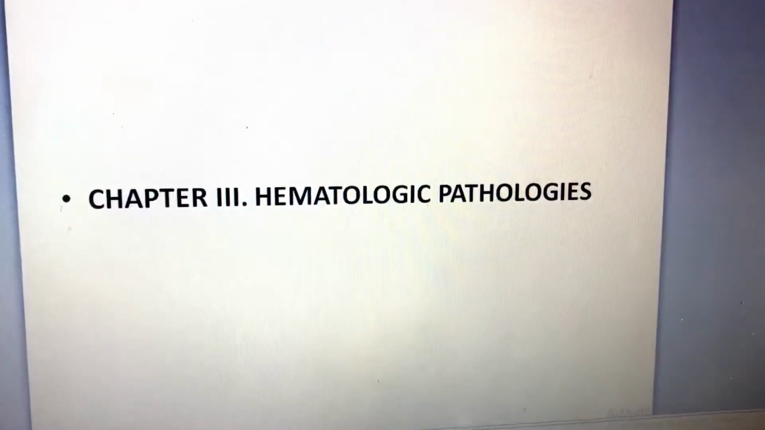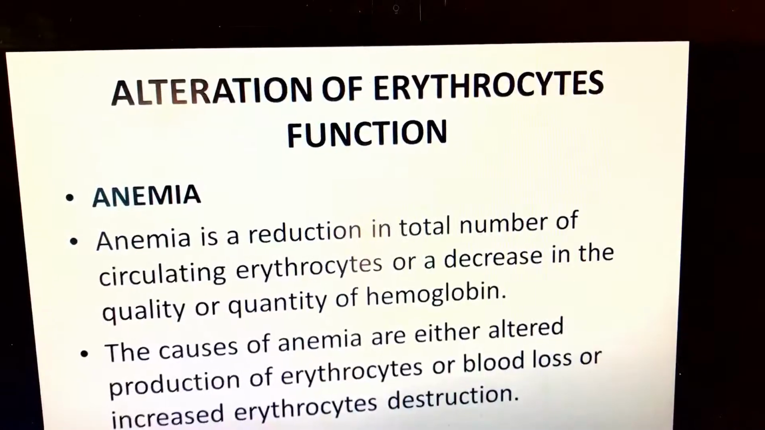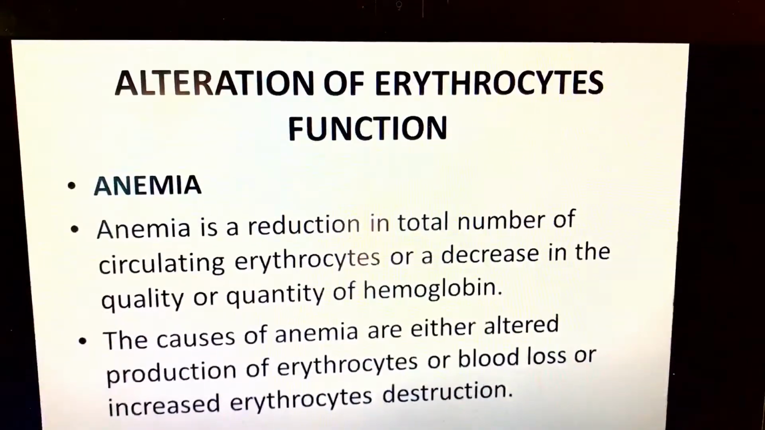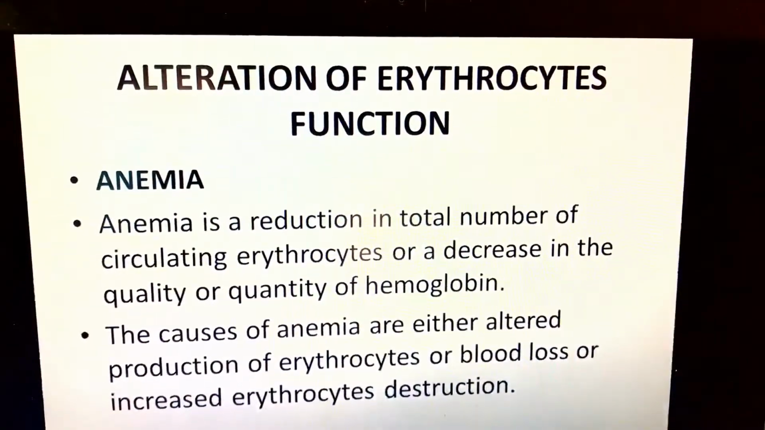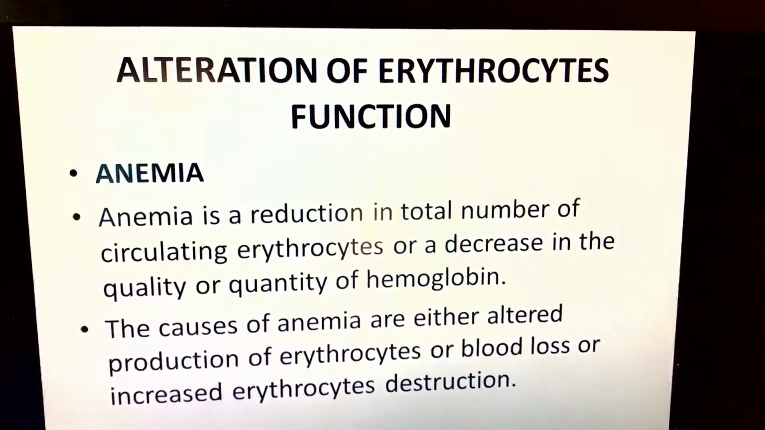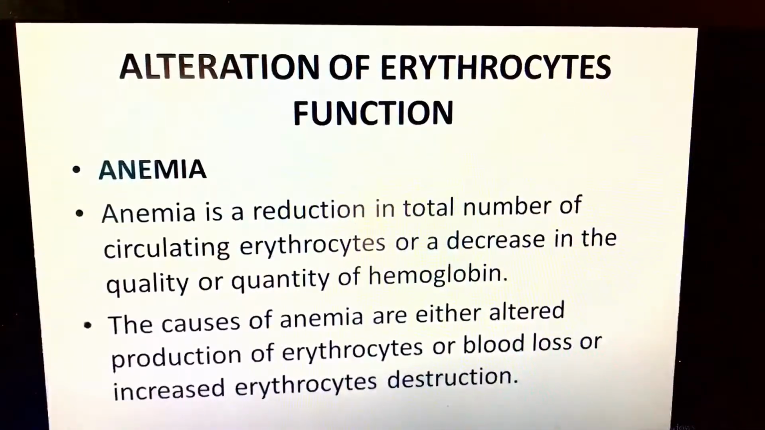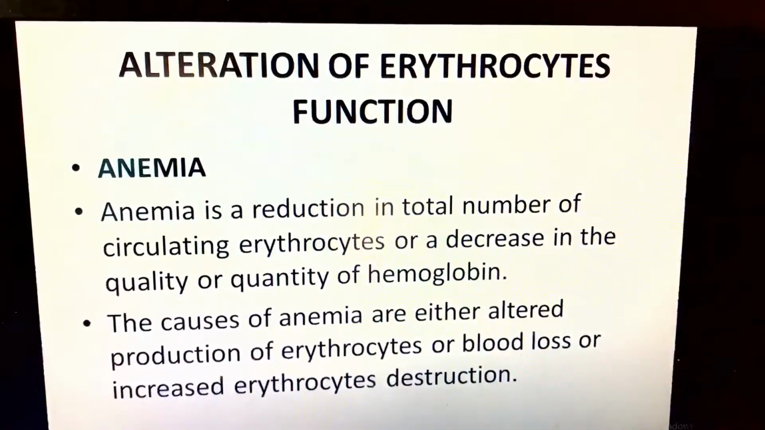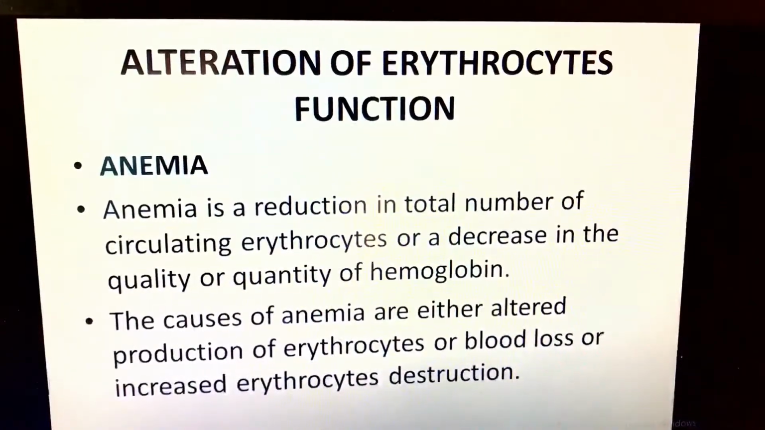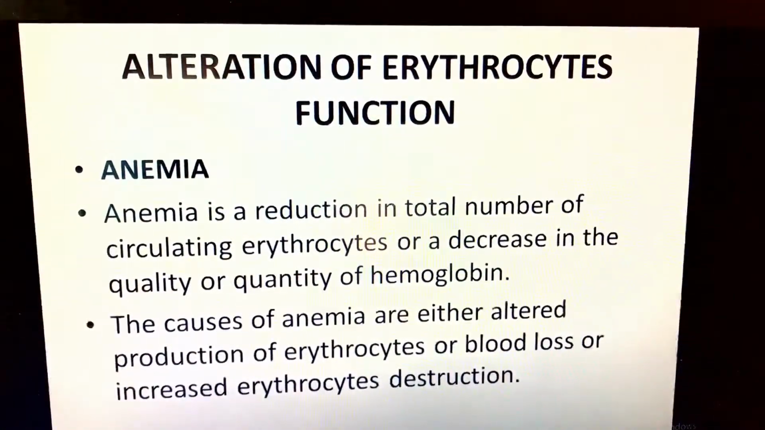Medical nursing, chapter 3, hematologic pathologies. Alteration of erythrocyte function. Anemia. Anemia is a reduction in the total number of circulating erythrocytes or a decrease in the quality or quantity of hemoglobin. The causes of anemia are either a retarded production of erythrocytes, or blood loss, or increased erythrocyte destruction.